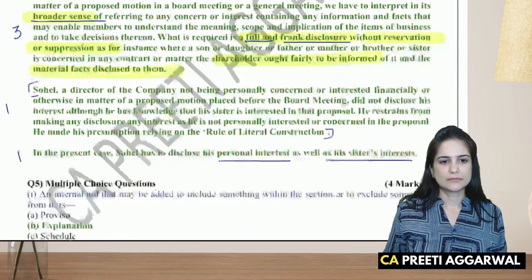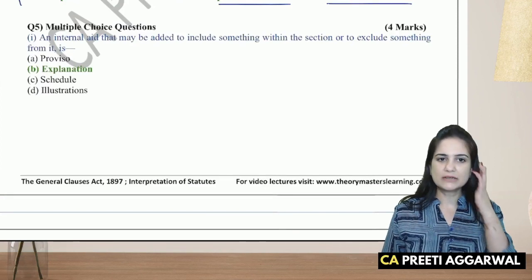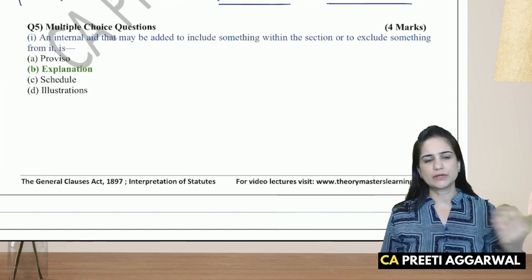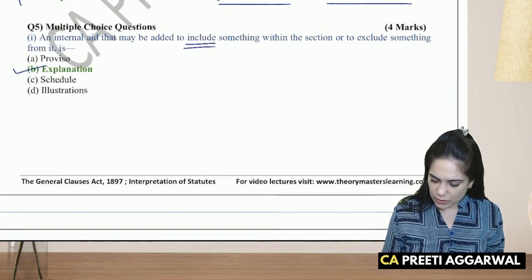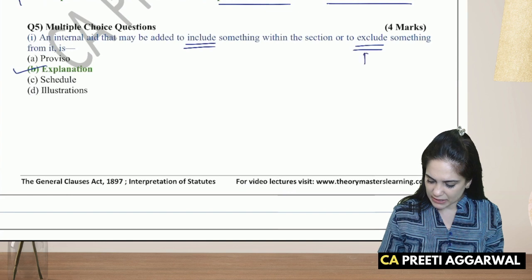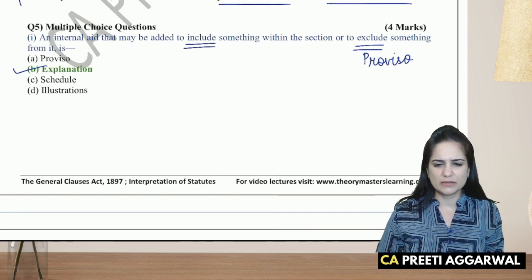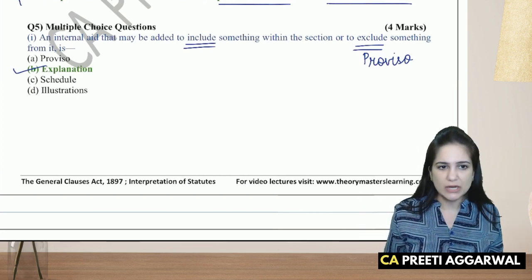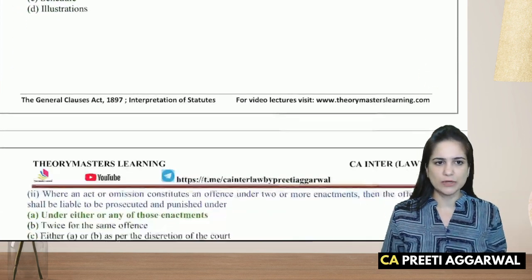Done? Then multiple choice questions. I'm sure you must have got all the questions correct. An internal aid that may be added to include something within the section, or to include something that is known as an explanation. To include something or to exclude something, this is nothing but in the form of a proviso. This explanation is generally given if we feel that the provisions are not very clear and we need to provide some explanation because people may have doubts. So then that is provided. Either you include or you exclude something, that is through a proviso.